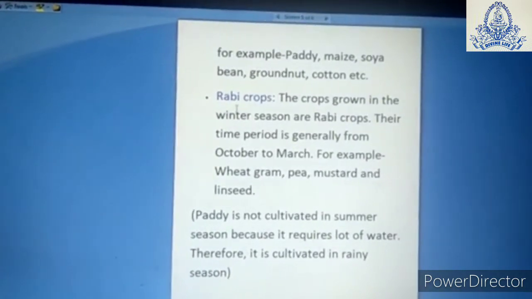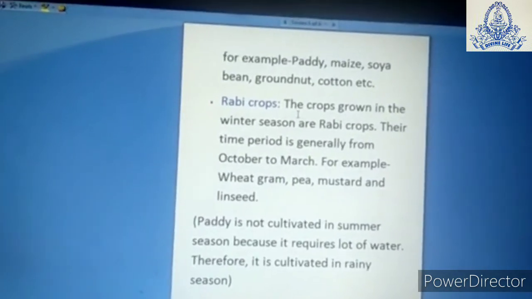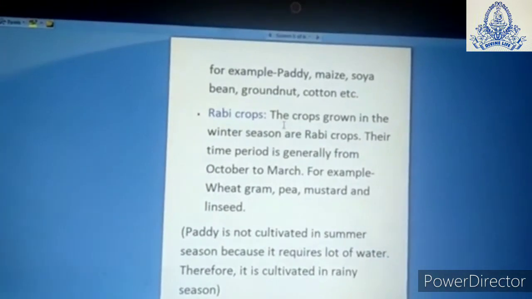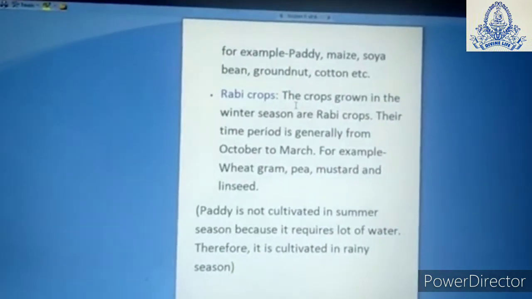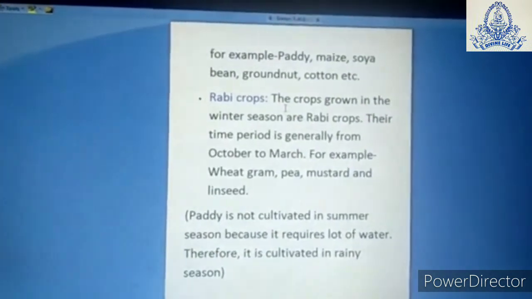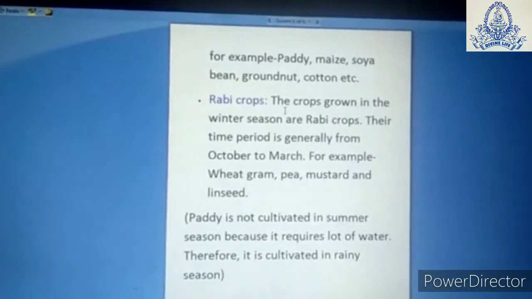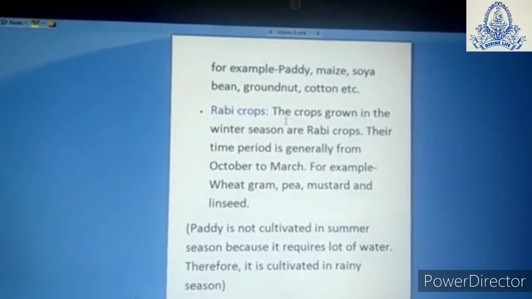The second type of crop is Rabi crop. What are Rabi crops? The crops grown in the winter season are Rabi crops. Their time period is generally from October to March. The examples of Rabi crops are wheat, gram, pea, mustard and linseed.